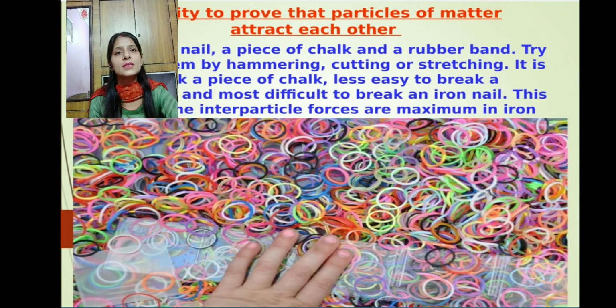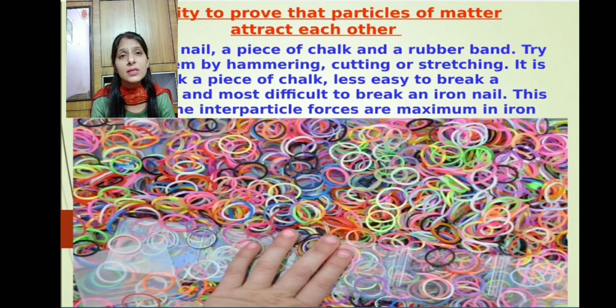Now let's talk about the third property of the particles, that is they attract each other. To prove this property, we'll be taking three different pieces of matter. Let us take an iron nail, a rubber band and a piece of chalk.